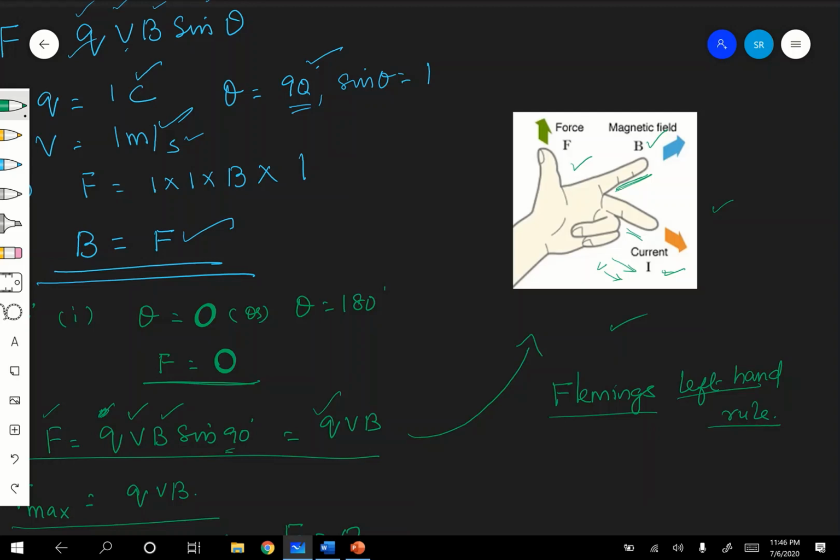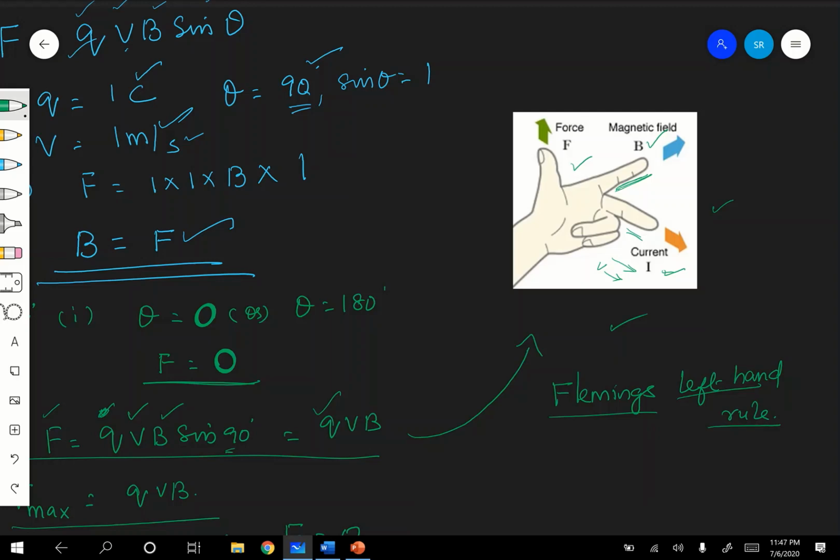Once again I repeat, Fleming's left-hand rule states that if you stretch the first two fingers and the thumb of your left hand mutually perpendicular to each other, such that the index finger or the first finger shows the direction of the magnetic field and the middle finger shows the direction of motion of the positive charge.